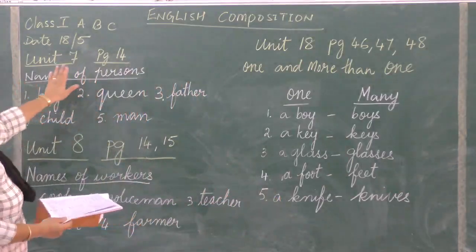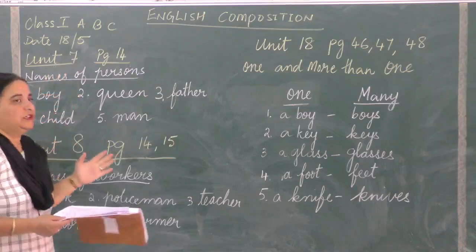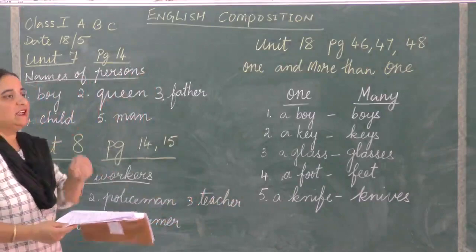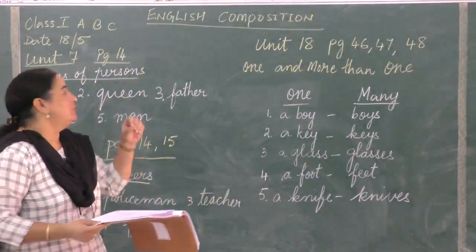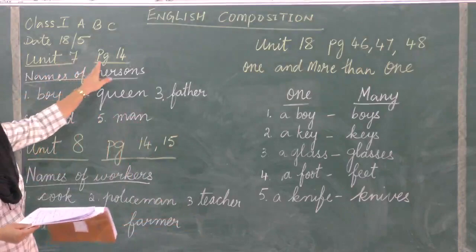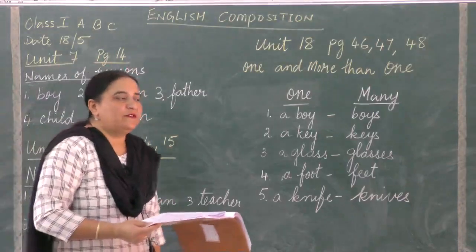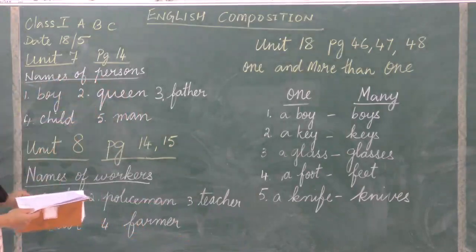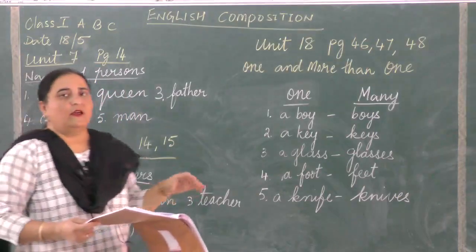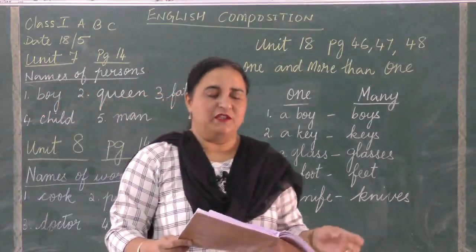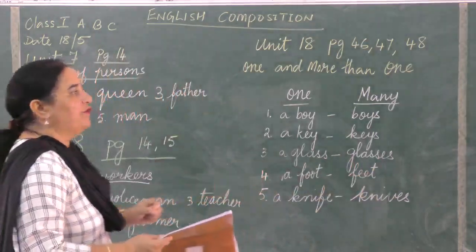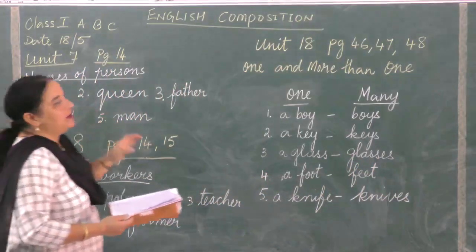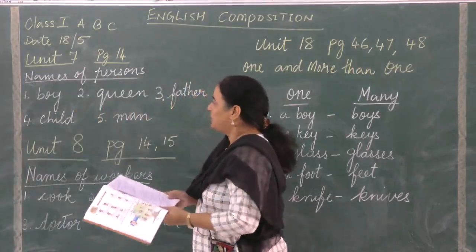Names of persons. So after you have finished the other unit, unit 6, then you will take a fresh page, a new page, and on that page you will write unit 7, page 14. Once you have done that, my children, you will write the topic, names of persons. I have given you 5 over here. On page 14 and 15 there are a number of names. I have just taken out 5 of them and given them to you. You have to write the same way I have written. You should not have any problem because I have written everything on the board.